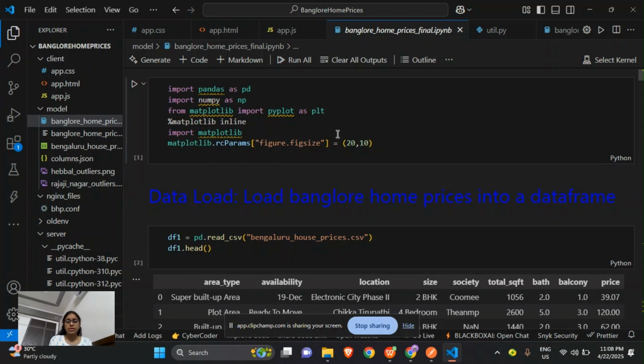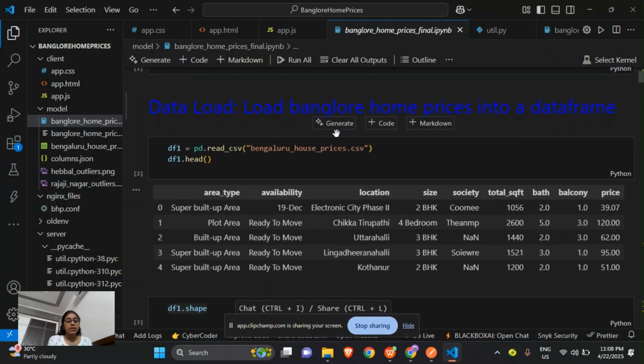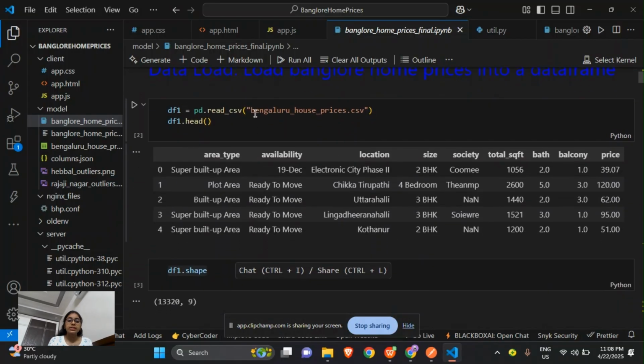Matplotlib is used for any visualizations that we want to draw from the dataset, that is any type of visualizations from different features and attributes of the graphs. Here we have downloaded the dataset, and we have created a data frame that we have called df1, that is data frame 1.